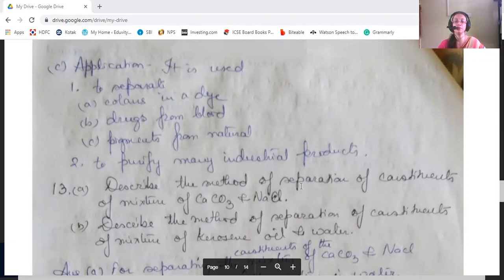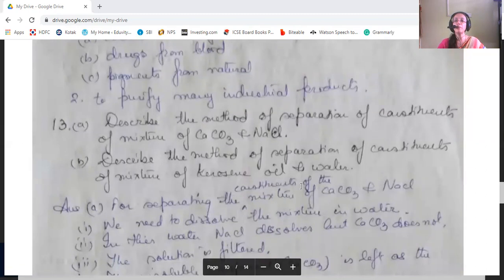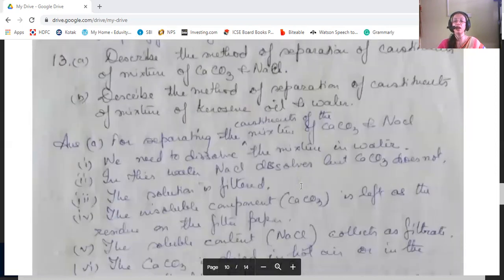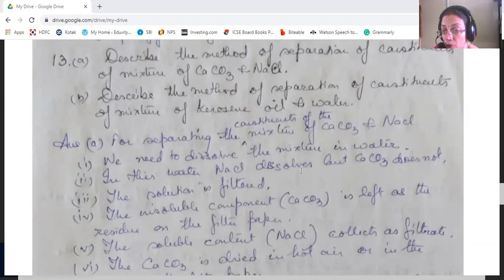next is describe the method of separation of the constituents of calcium carbonate and sodium chloride, and describe the method of separation of the constituents of kerosene oil and water. So for the calcium carbonate and sodium chloride mixture, I told you they have to be first dissolved in water, and then they can be separated. Calcium carbonate will not dissolve in water, whereas sodium chloride will dissolve in water. Okay, and we can separate them by the filtration method.